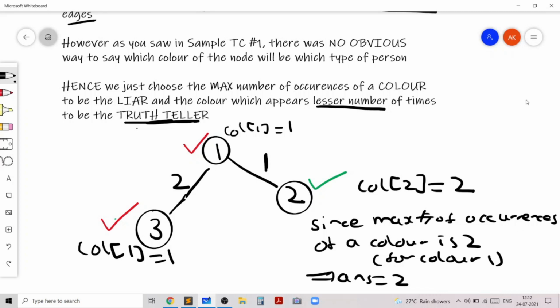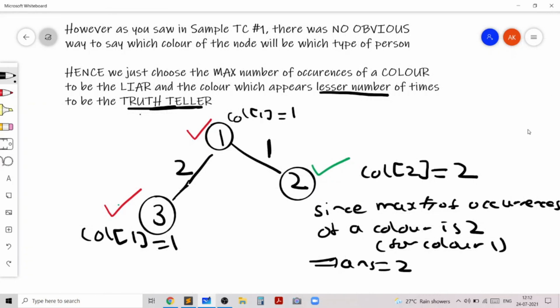Note that sample test case number 1 was a little bit different. Sample test case number 1 actually used the type 1 edge for both the edges, but I used this another sample test case just to explain the idea of both a type 1 edge and a type 2 edge.